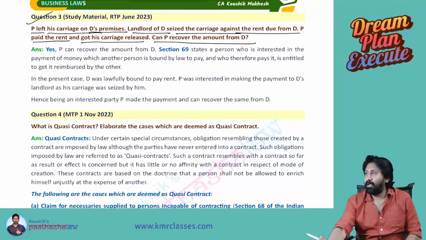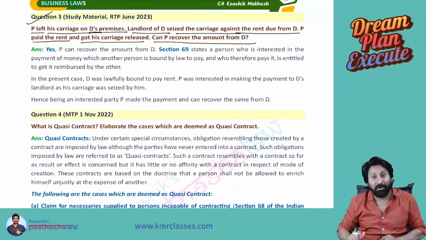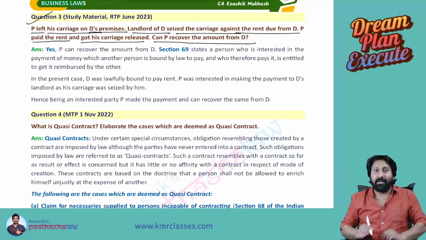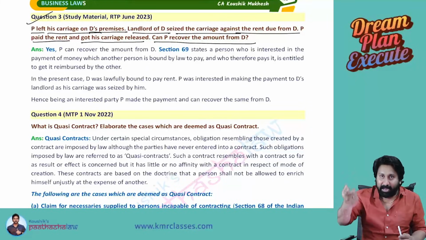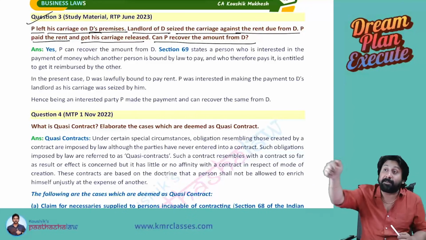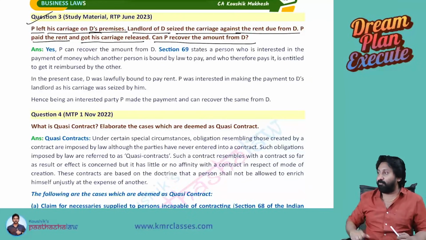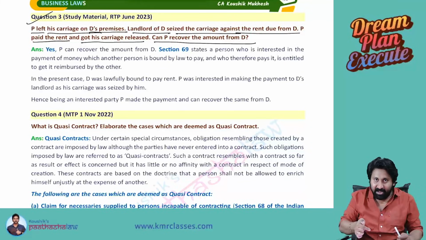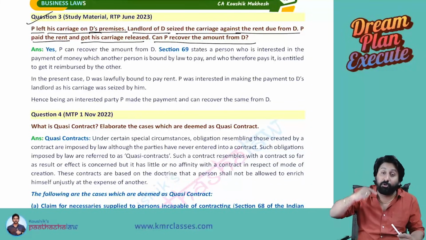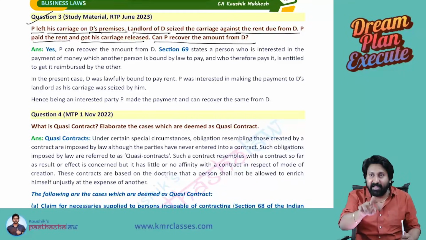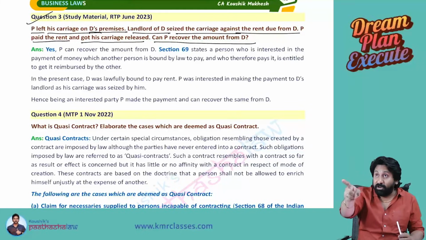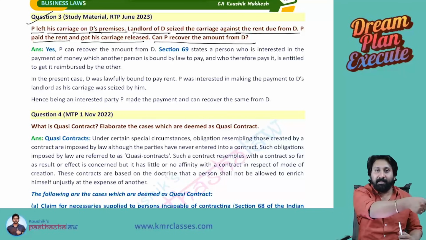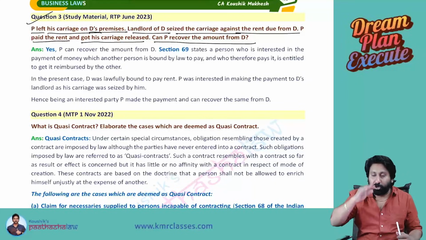Can he do so? In this case, a quasi contract is created. Do you know why? There is a section which says that if another person pays what I have to pay on my behalf, I have an obligation to pay that person. If X pays an amount to Y on behalf of Z, then Z has a liability or duty to pay X. In reality, there is no contract created between P and D. Correct? There is no contract. But your duty of paying the rent, P has discharged. Therefore, my payment should come back to me.